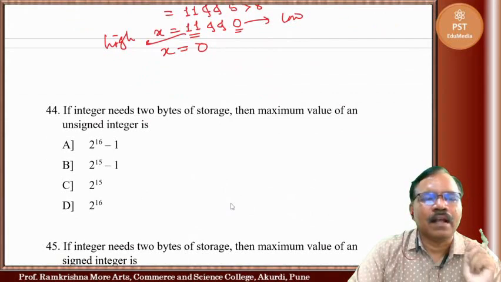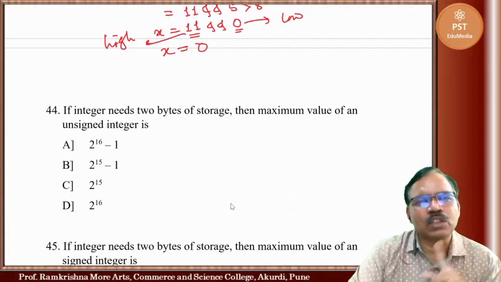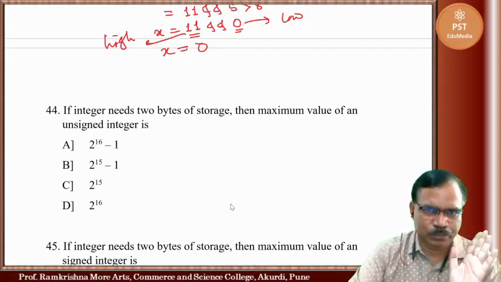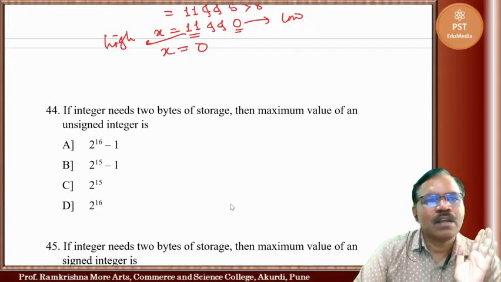Yes sir. If integer needs 2 bytes of storage, the maximum value of an unsigned integer is... maximum value. Now 2 bytes.